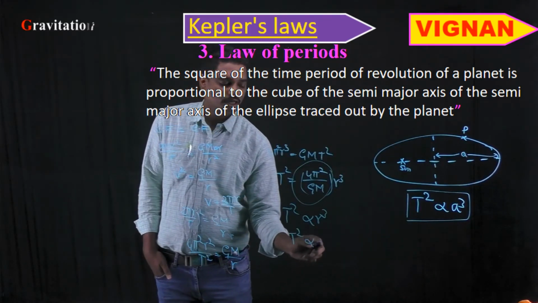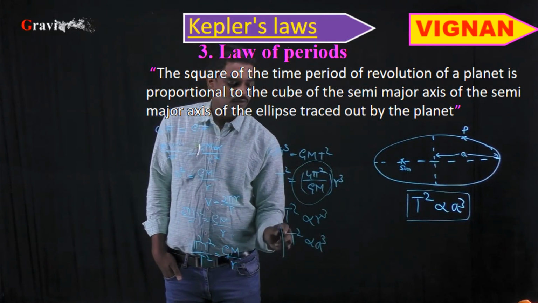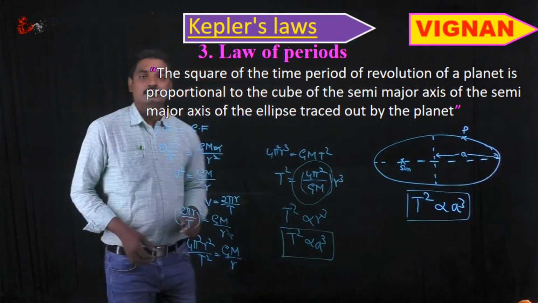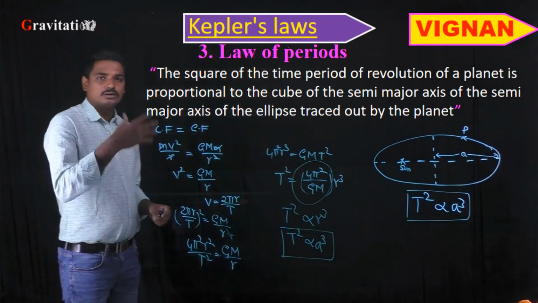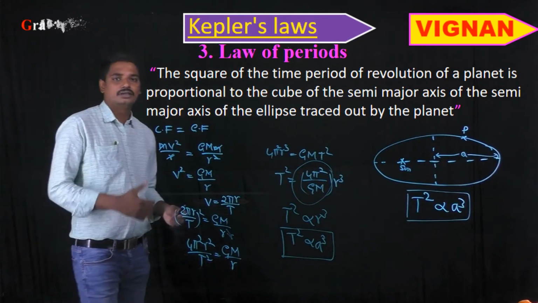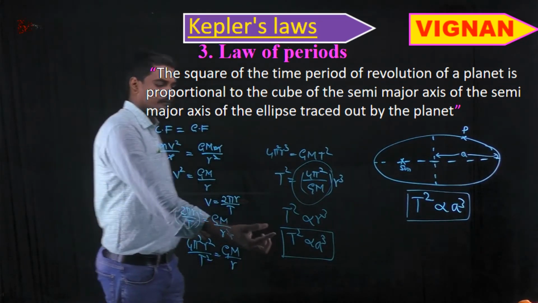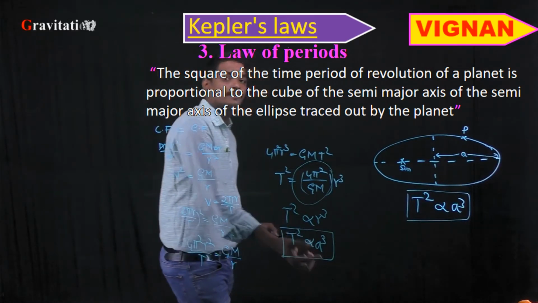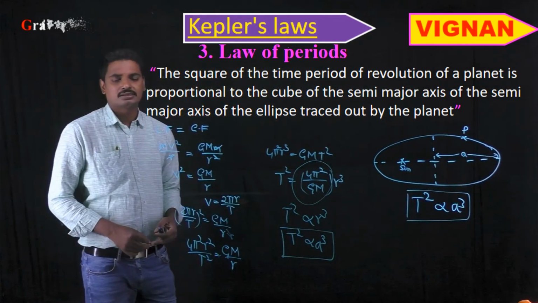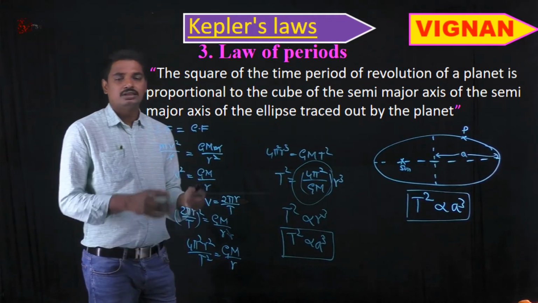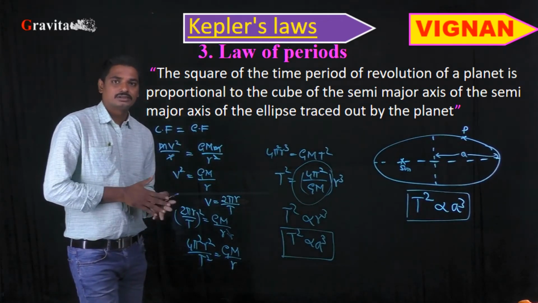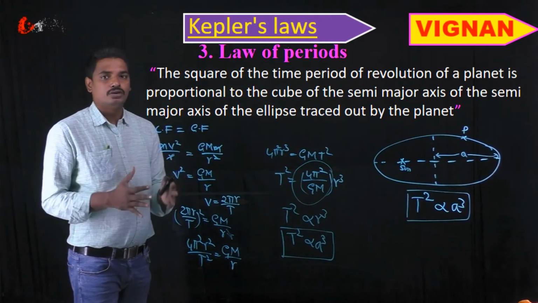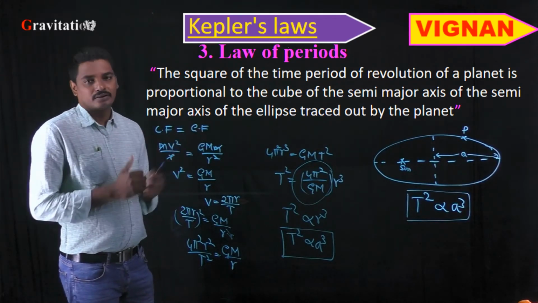So T square is directly proportional to a cube. This is the formula for Kepler's third law, that is the law of periods. The square of the time period of revolution of a planet is directly proportional to the cube of the semi-major axis, right? So these are the three Kepler's laws which we need to learn to follow the gravitation chapter.